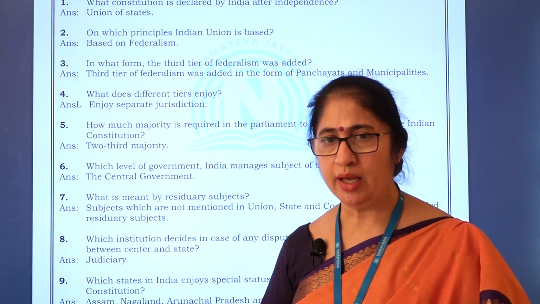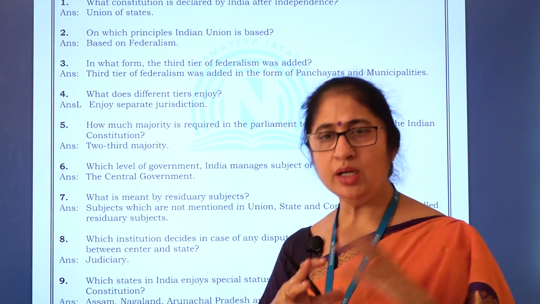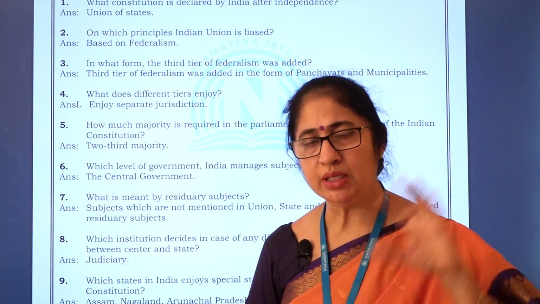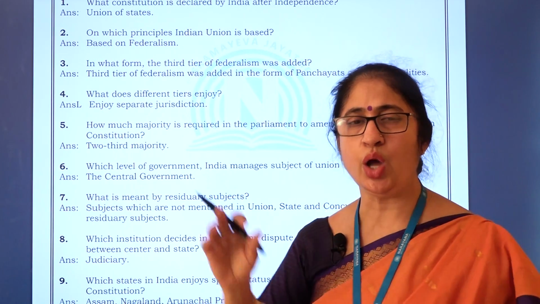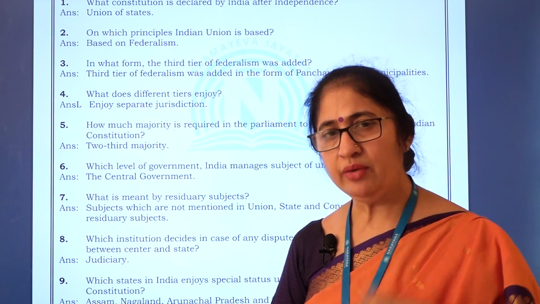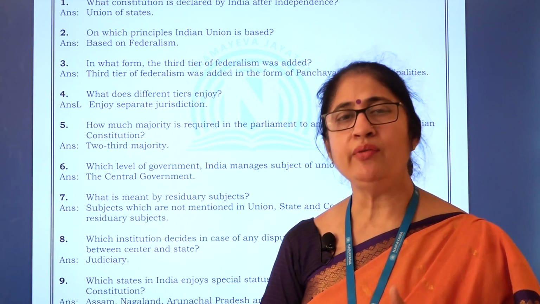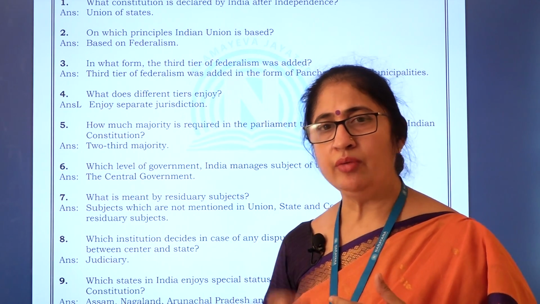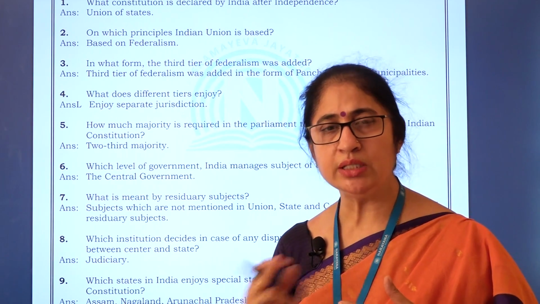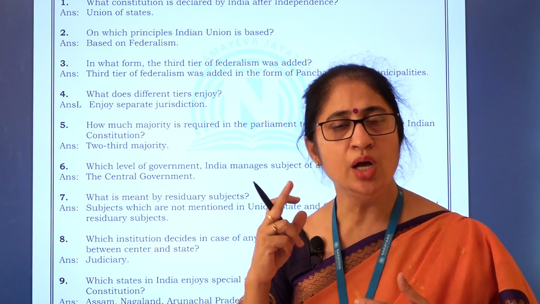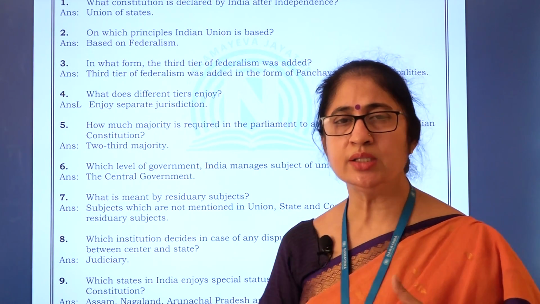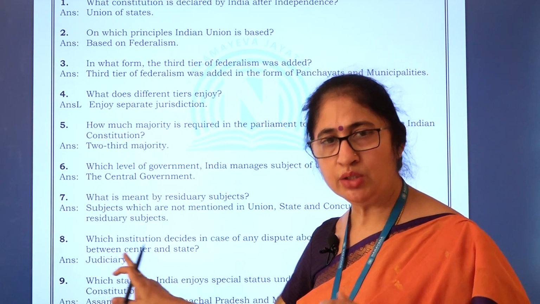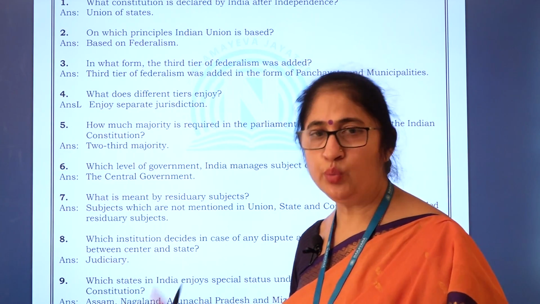It is the judiciary, because you all know that we have a central government and state governments, and we have divided the subjects under the union list, state list and concurrent list. But if any dispute occurs in the area of administration between the central government and the state government, the judiciary has to interpret the constitution and resolve the dispute. Whatever verdict is given by the judiciary is the final verdict.